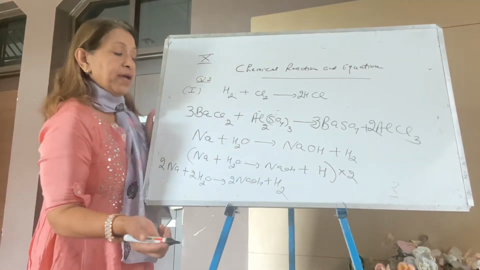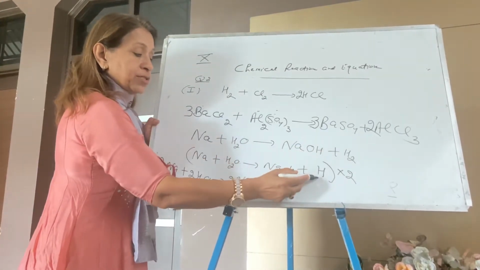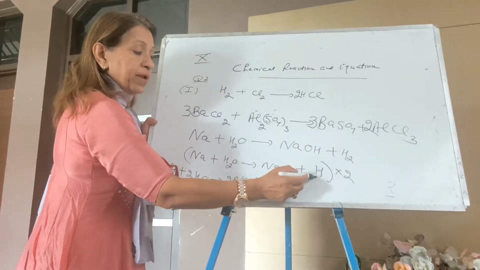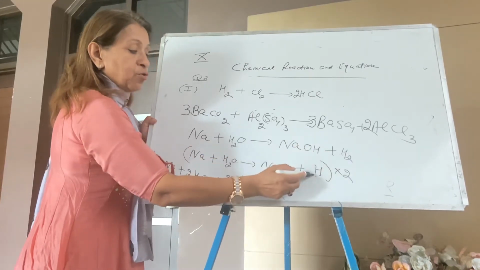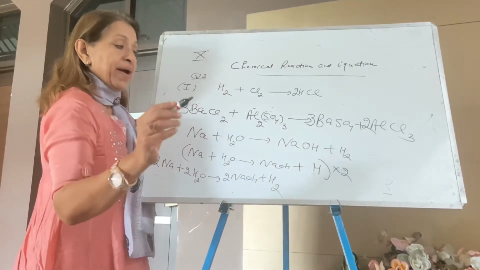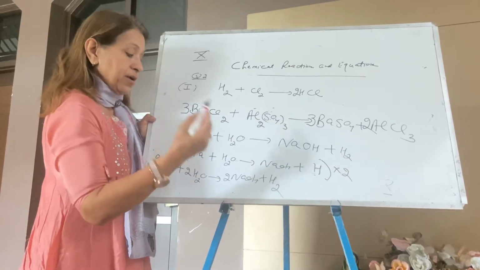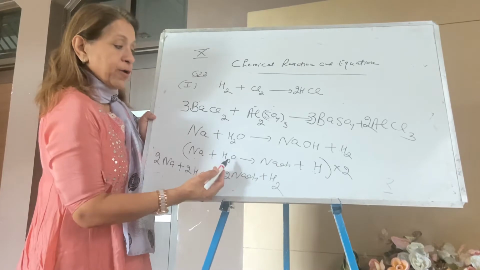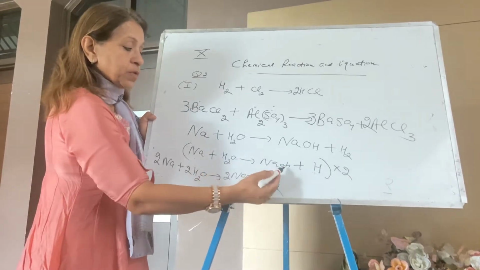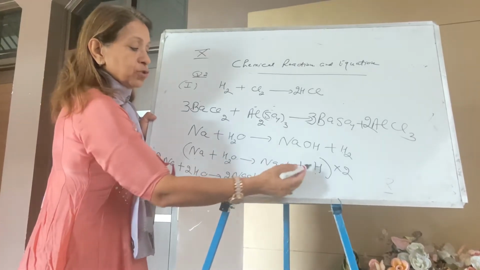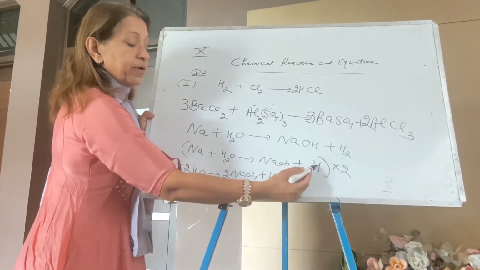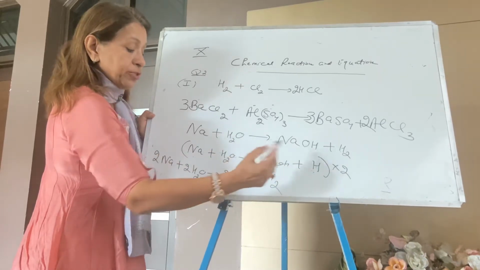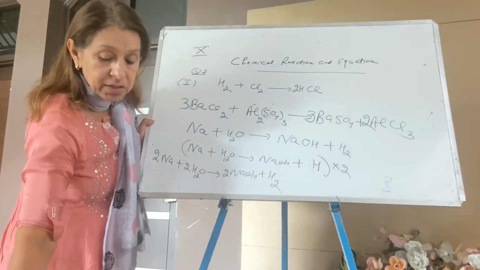This is a very simple way. First convert your molecule into atom. The one which you have converted from molecule into atomic form, you will balance this atom at the end, and the others balance first. Sodium is 1, hydrogen later on, oxygen 1, oxygen 1, hydrogen 2, hydrogen 2. Because the number is odd, H is 1 here. If the number is odd, multiply the whole equation by 2. Now this question is completed.